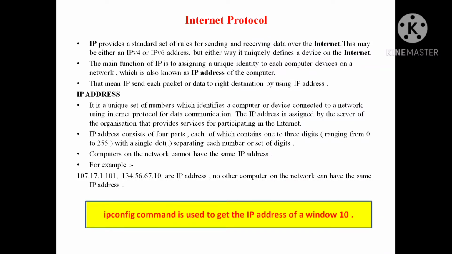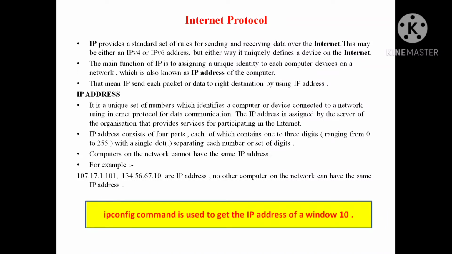But the main function of the internet protocol is to assign a unique identity number, or address, to each computer device on the network. That is the main function of the internet protocol, and that address is known as the IP address of the computer. Now see, internet protocol is a very primary type of protocol which can be used on the internet to send and receive data from one device to another device.